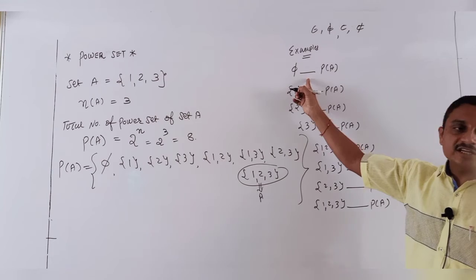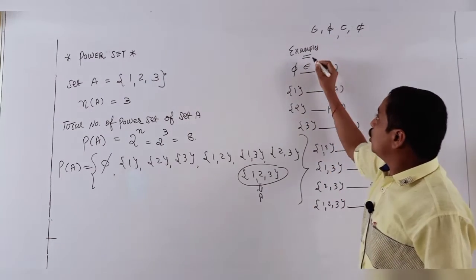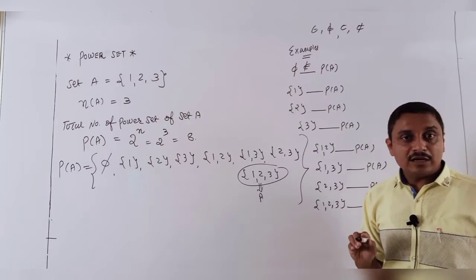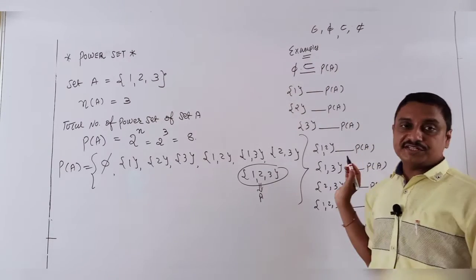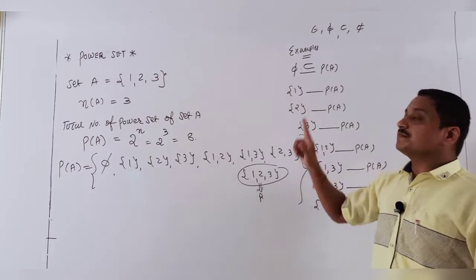So what is the first answer? Null set has no element. So here, writing belongs to, is it possible? No. Not belongs to, possible? No. Null set is a subset of every set. So your answer must be null set subset.